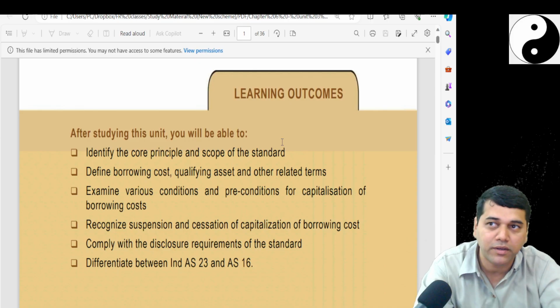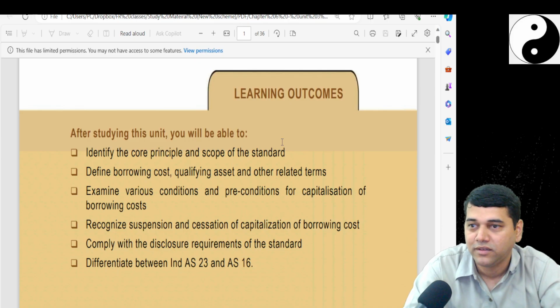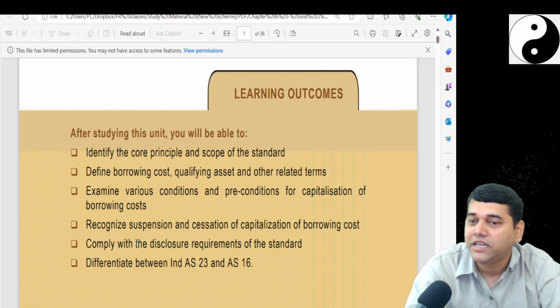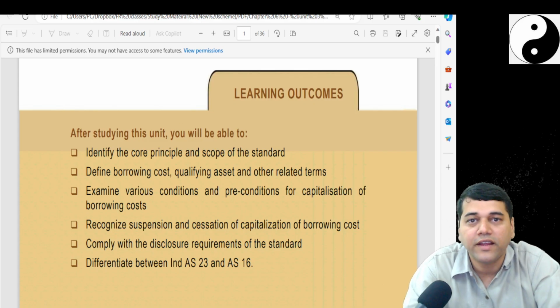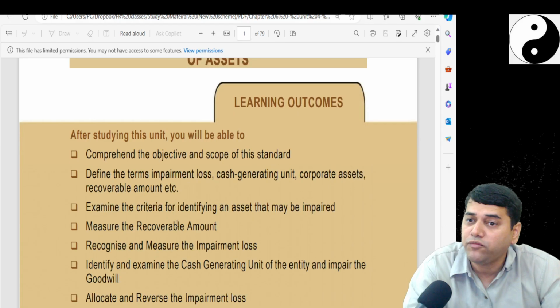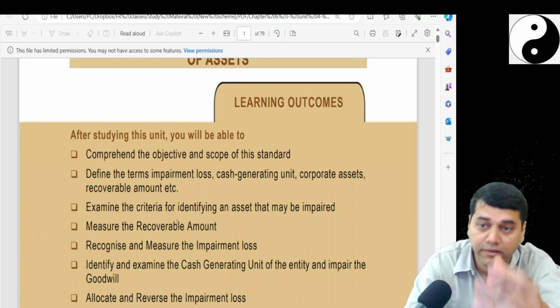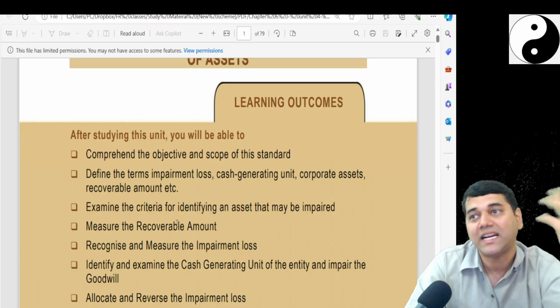Like if you have to capitalize, there are so many conditions there. Recognize. Okay, when to do, when not to do. Differentiate. Okay, like if I go to another standard, it will come with something different, like comprehend. Comprehend is a level 3. Level 1 only. Comprehend means you read and understand it.